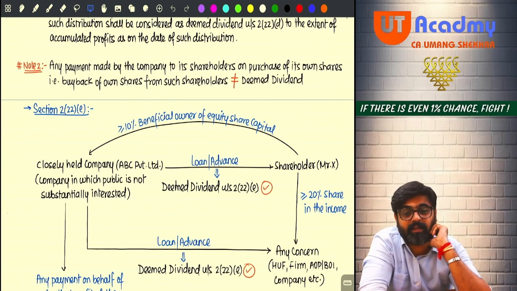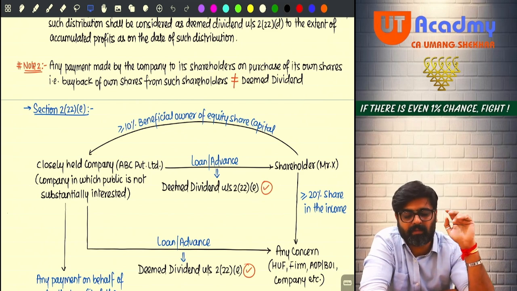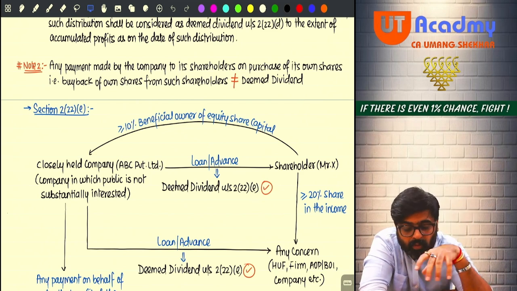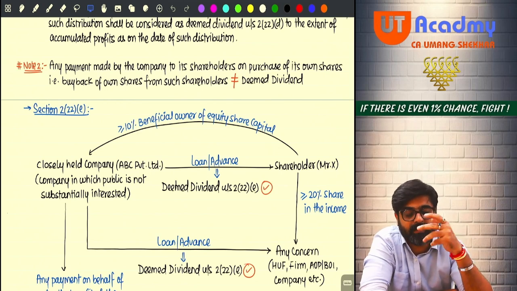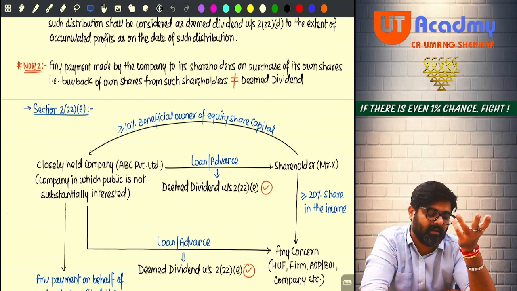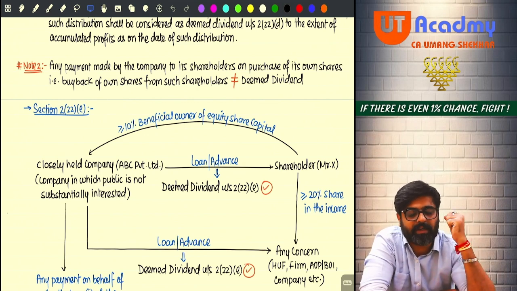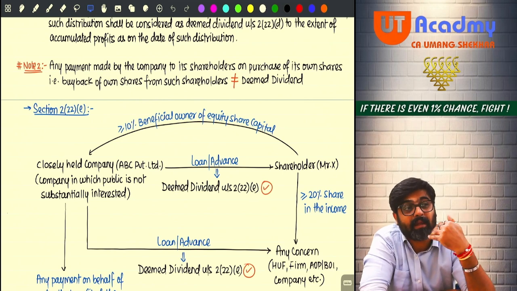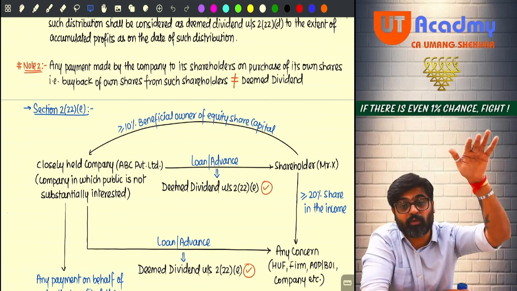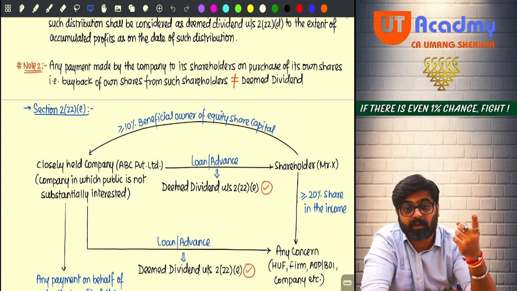Meaning, it is that company in which majority shareholding is not with the general public. The majority shareholding is with a few private individuals, just like me, my relatives can be there. Me and my relatives are having the majority shares in the company. In that case, that company is a company where I and my relatives have substantial interest and not the outside general public. That is not a widely held company, that is a closely held company.